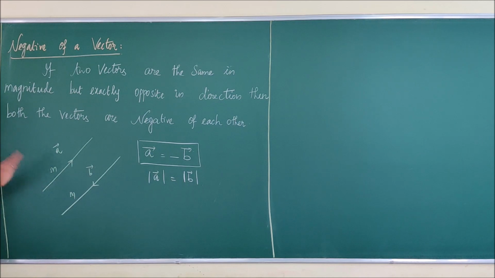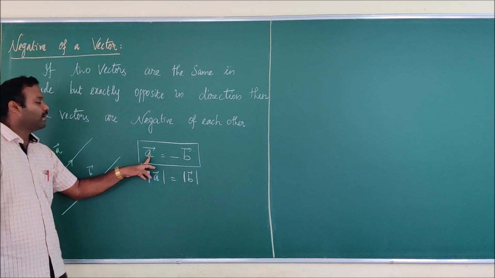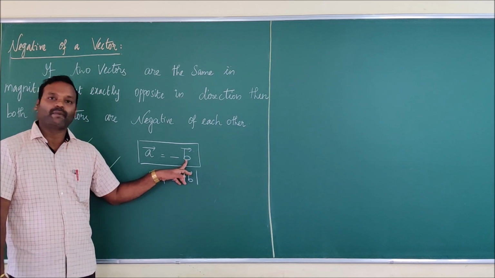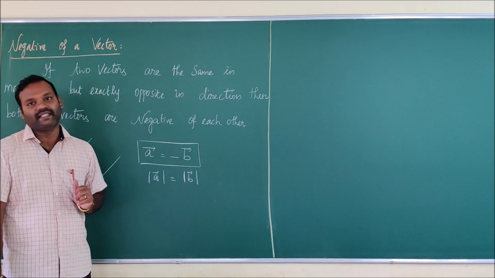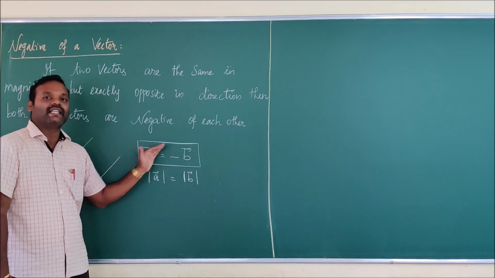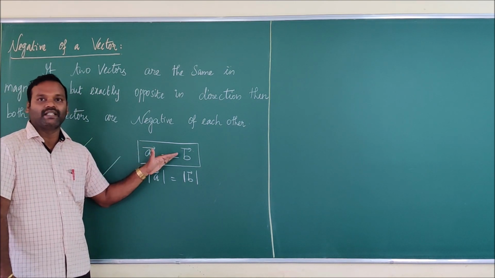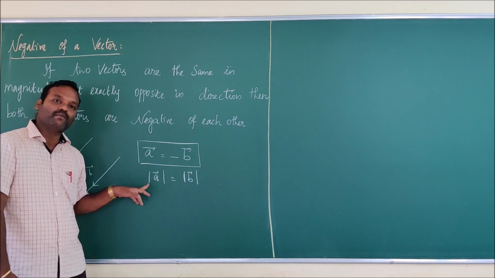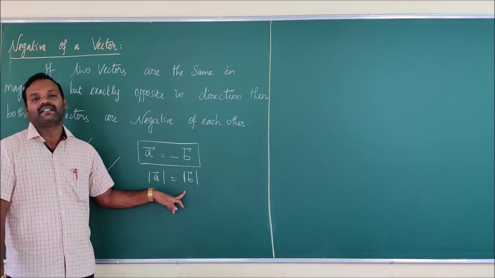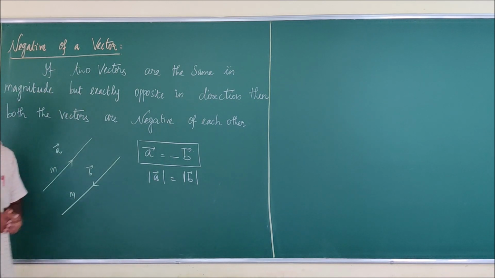Their magnitude remains the same, but the direction is opposite. So in that case, we are saying that A vector is the negative of B vector or B vector is the negative of A vector. You can write it any way. So I have given A vector is equal to minus B vector. One can write it as B vector is equal to minus A vector, because their direction is different but magnitude is the same. So I have written that when you take the magnitude, modulus of A vector is equal to modulus of B vector. Okay.